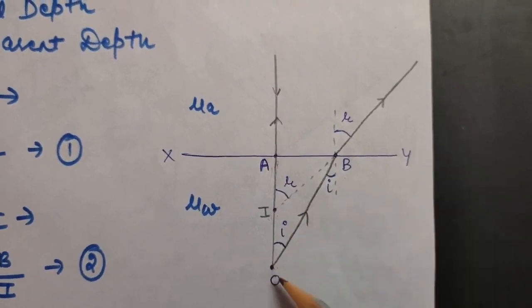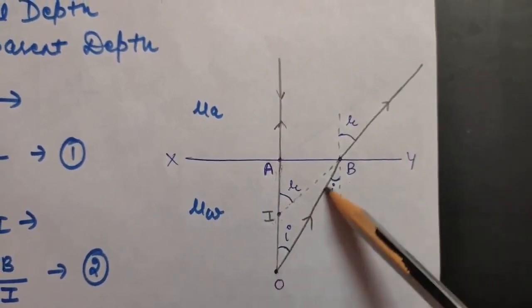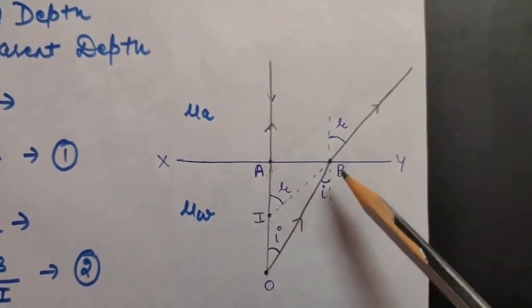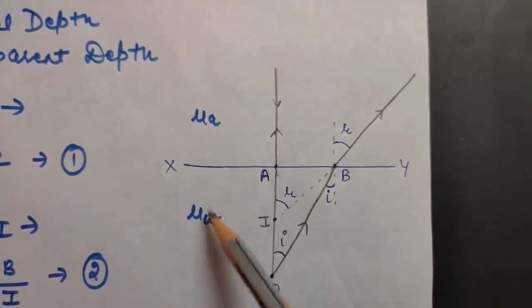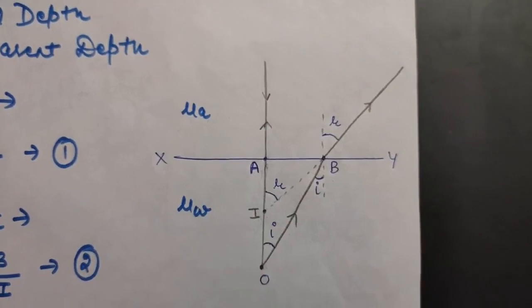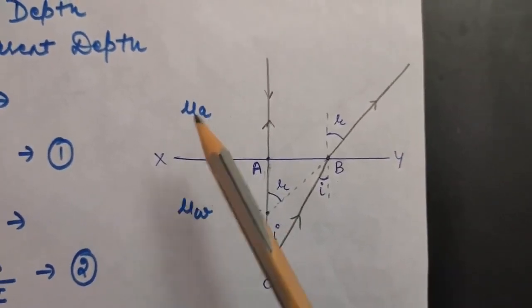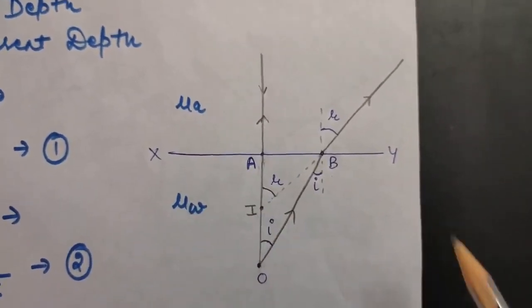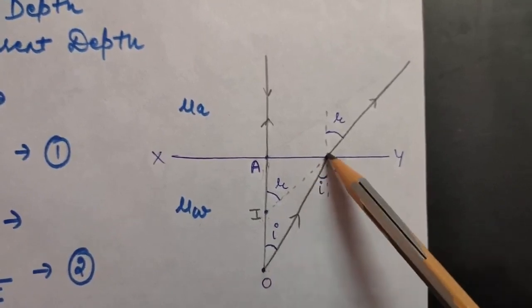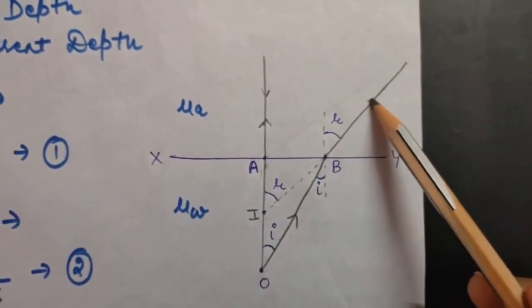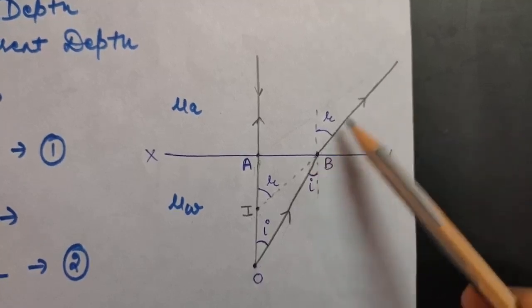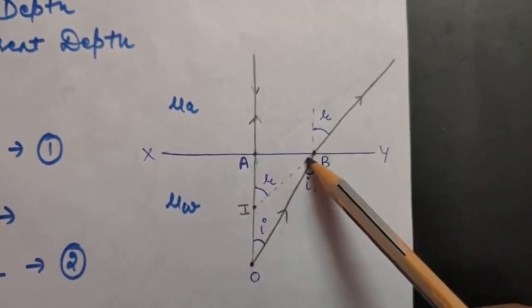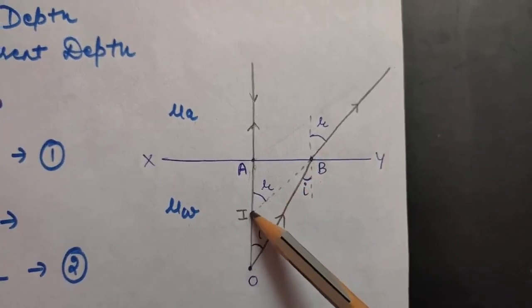But suppose a light ray goes like this from point O. Because it is going from denser to rarer medium, that is because this is water, this is air, as you know, whenever the light ray goes from denser to rarer medium, it bends away from the normal. So this light ray will bend away from the normal. So now if our observer is here, he will be able to look at this ray. So if you extend this ray, it is pointing here.